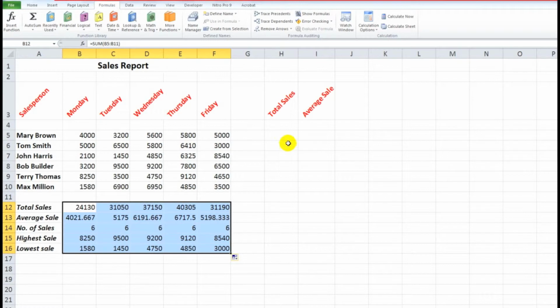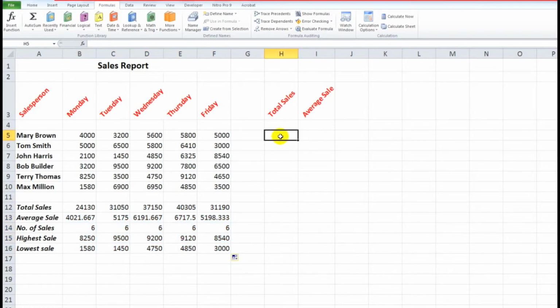One more, up here, I want the total sales for this group for Mary Brown for the week. So what I'm going to do is to click the sum button, and this time, because there are no numbers in cells above, it looks to the left. So it's guessed correctly, no problem. Now I can simply autofill that down there like that and copy the formulas down, and there are my answers.